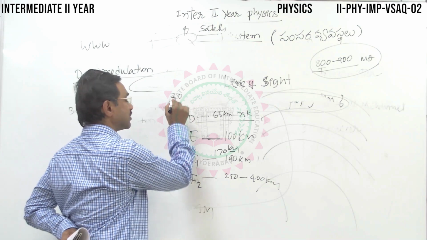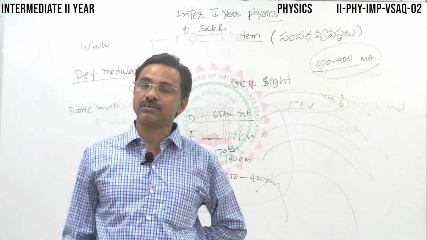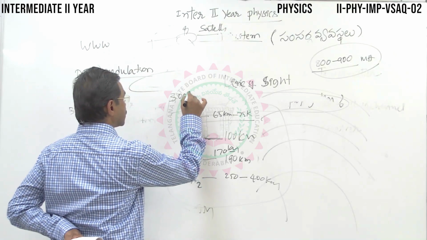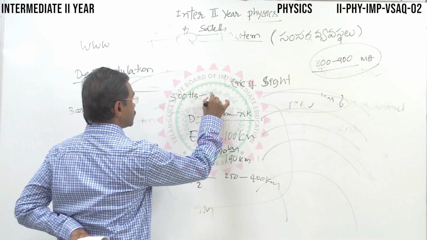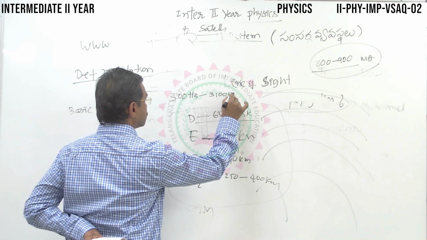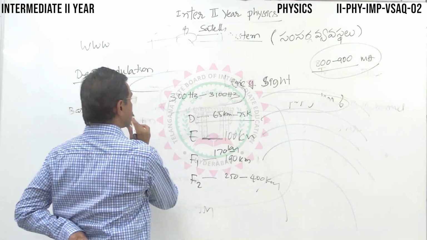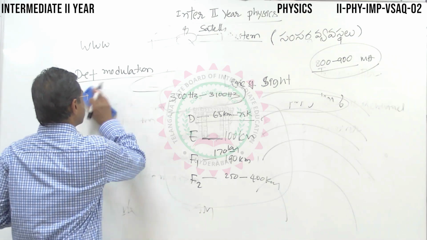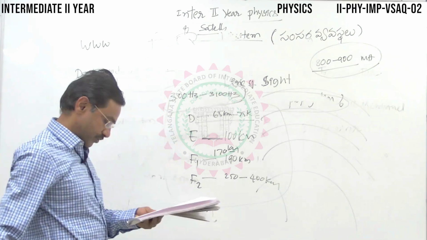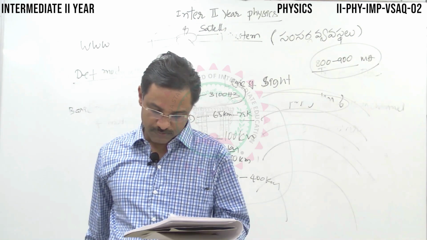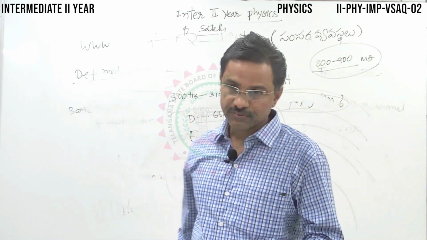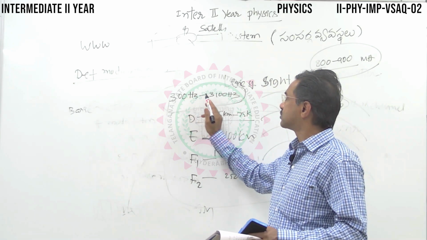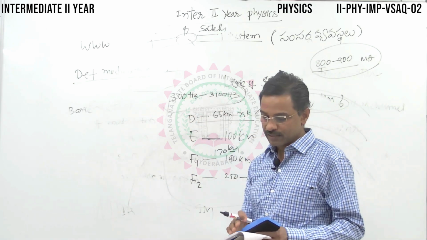Frequency range of speech signals. Speech signals, generally over cables, telephones and all those things, when you communicate with another person, the frequency range is 300 Hz to 3100 Hz. Please make a note of it. The frequency range of speech signals is 300 Hz to 3100 Hz.